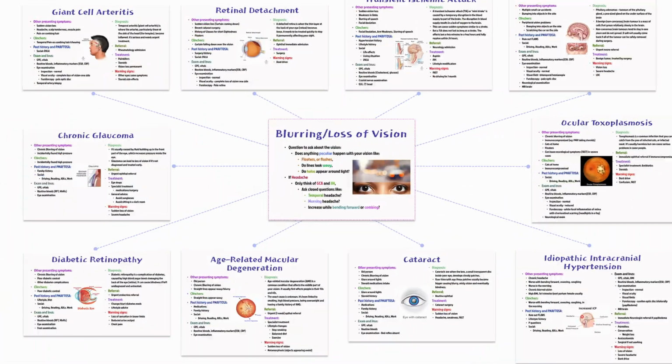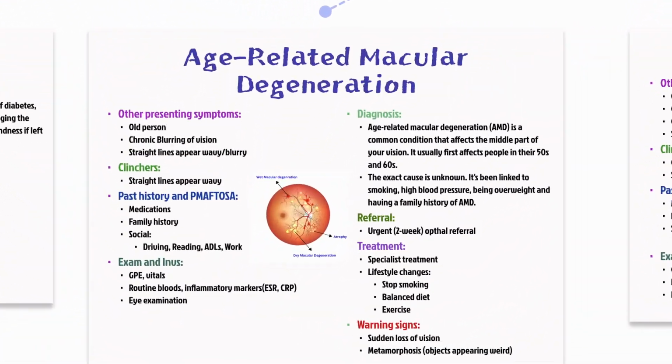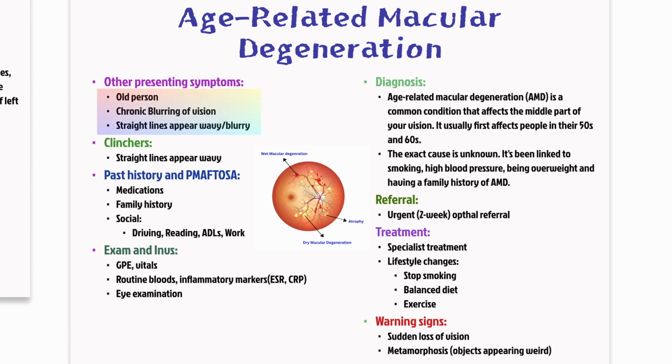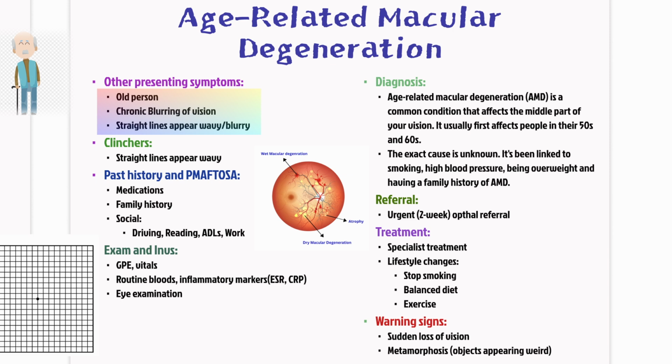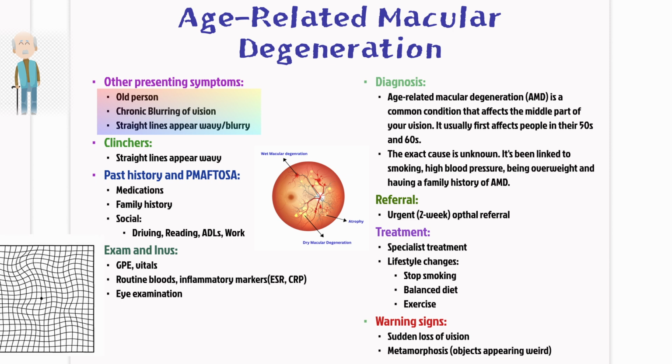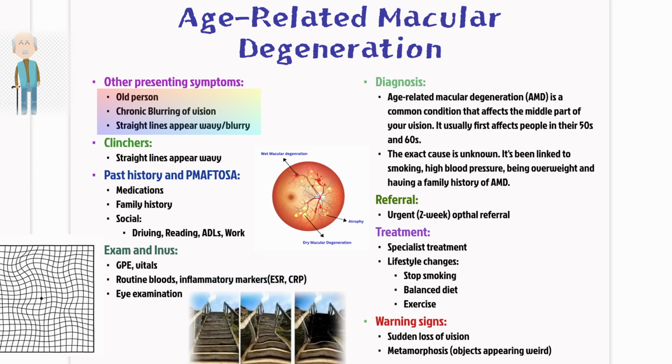Moving on, consider age-related macular degeneration, ARMD, in older patients who complain of gradually worsening central vision. They might say straight lines look wavy or objects appear distorted. It typically affects individuals in their 50s and 60s or older. Family history, smoking, high blood pressure, and being overweight are known risk factors.